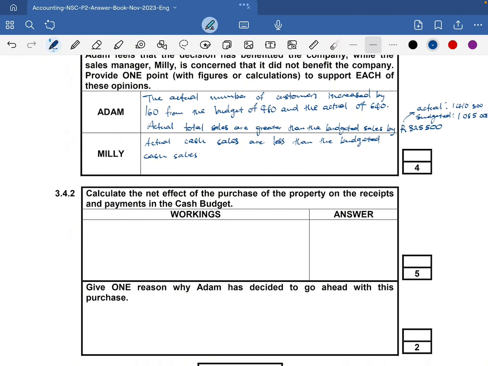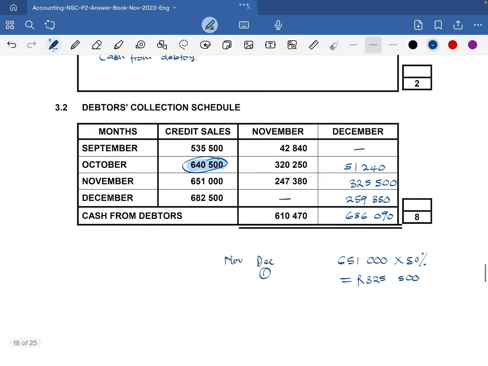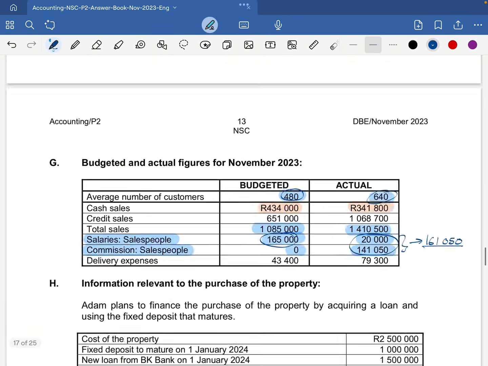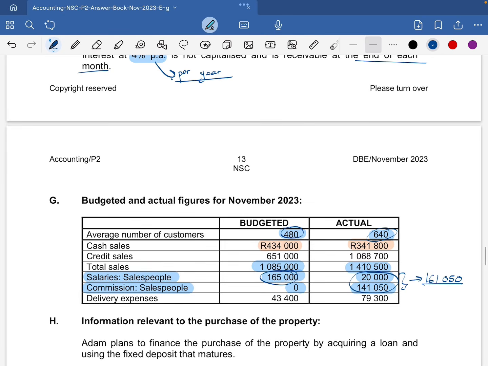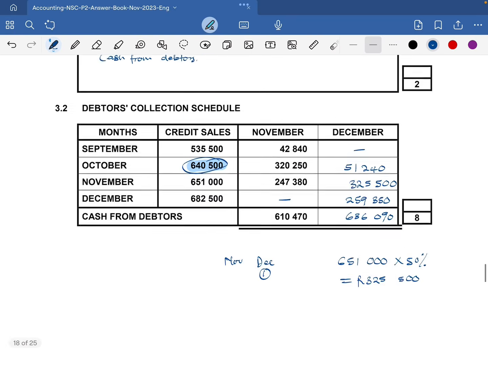So actual cash sales were less than the budgeted cash sales by, let's get the difference between the two. We had 434,000, so that's 434,000 minus 341,800, which is 92,200.